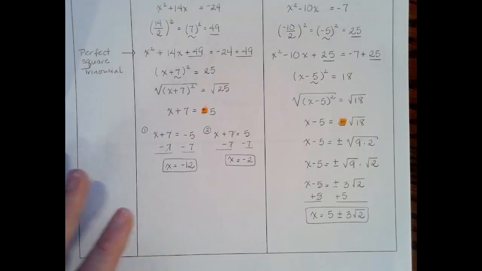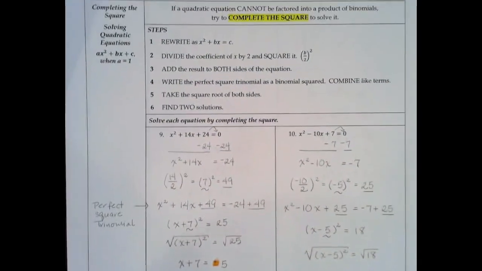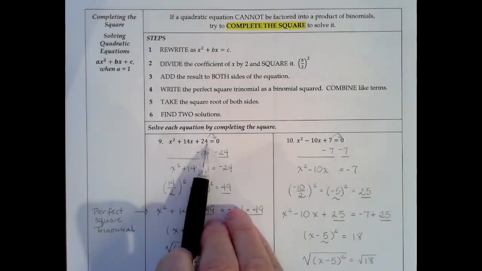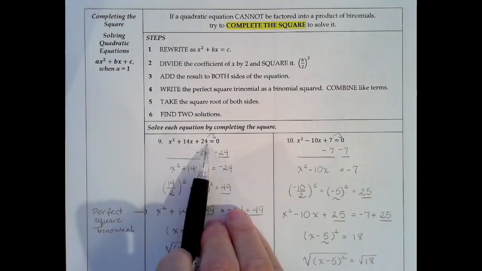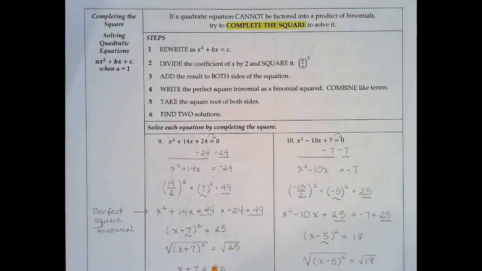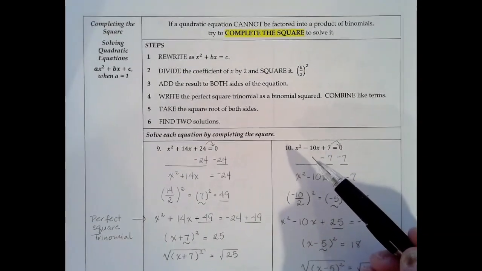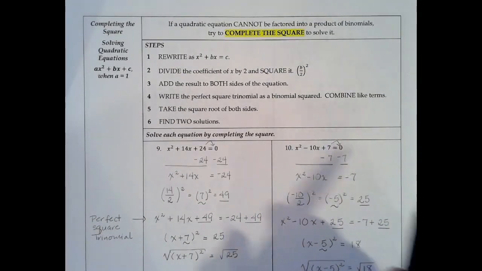So that leads me into the steps for completing the square. In order to complete the square, you need to have a perfect square trinomial on one side of your equation. Most of the time that doesn't occur naturally, so you're actually going to create the perfect square trinomial. And then you're going to take the square root of both sides of your equation to solve the problem. These steps are outlined here, but we're going to go ahead and do them together.